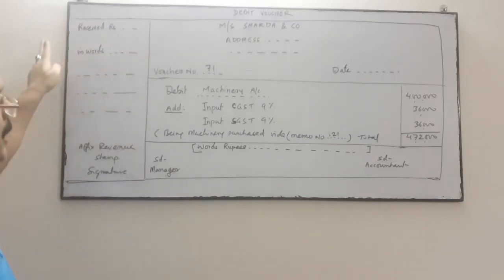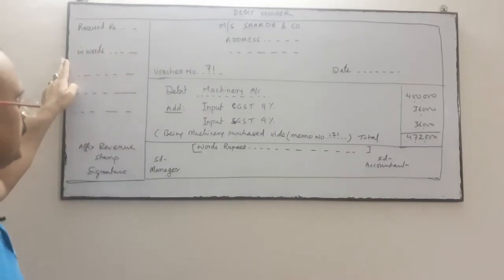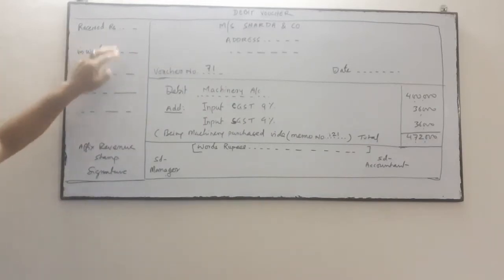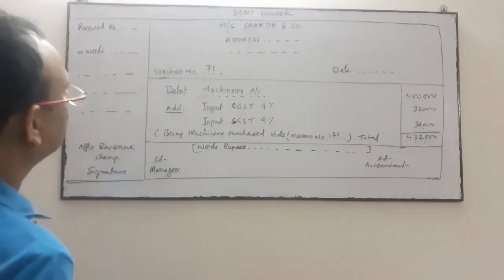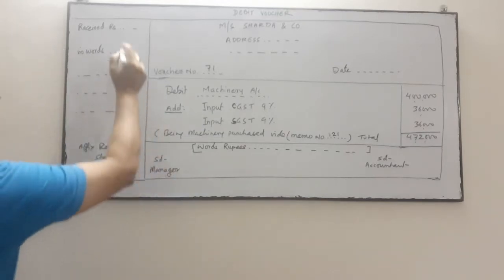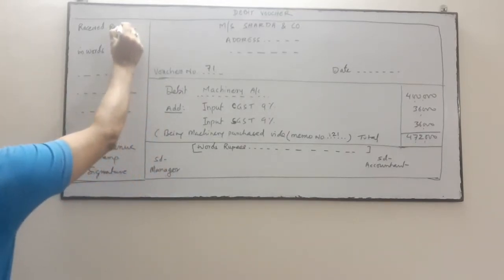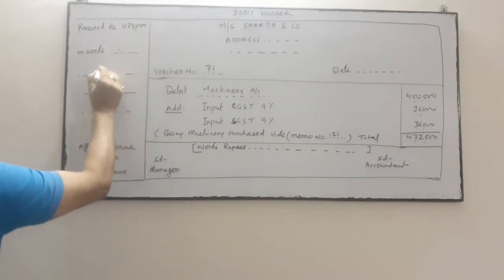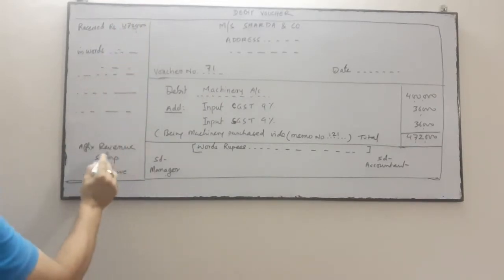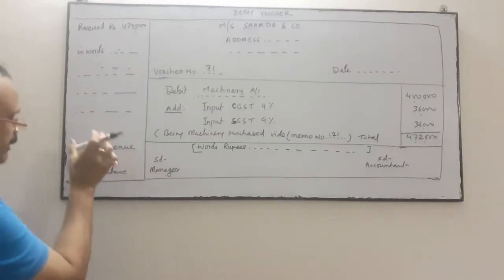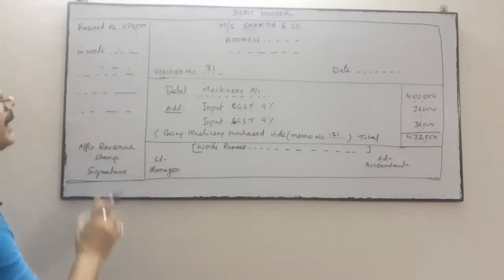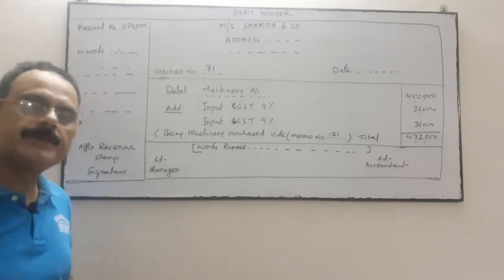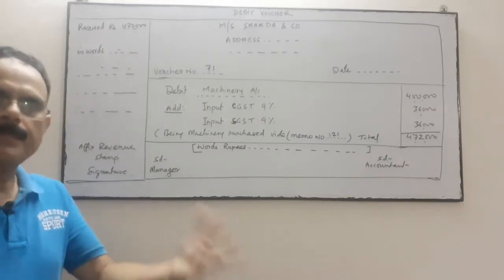Now on the counterpart, the counterfoil side, we will write received rupees. Suppose the person to whom we have paid the amount has received 4,72,000. That amount you write in words and affix the revenue stamp, and it is signed by the person who received the amount, because we have made the payment.